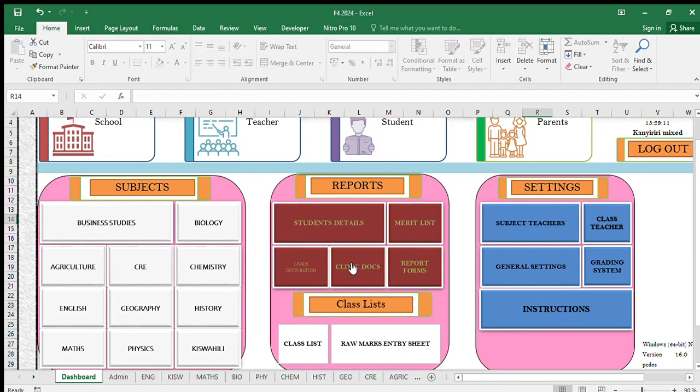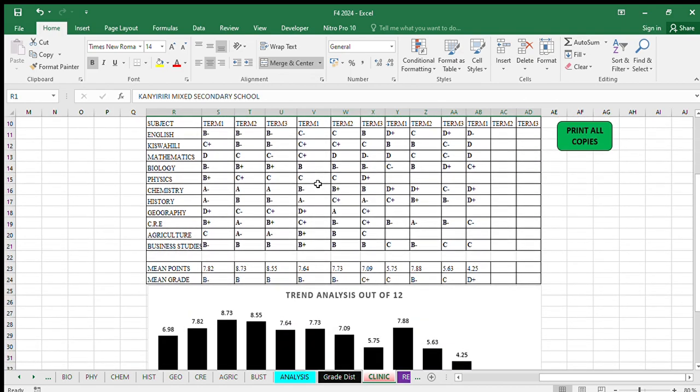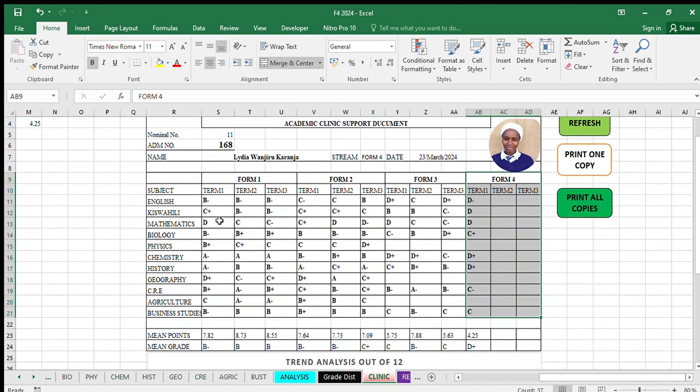Another document unaweza hitaji ni clinic documents. Clinic document ni mzuri wakati wa clinic. So for example kama hii document ya huyu mwanafunzi inaoneshana akiwa form 1 English alipata nini term 1, term 2, term 3, akiwa form 2, akiwa form 3 up to the latest exam ambayo amefanya. So hii inakupea ka trend mzuri, you can see.